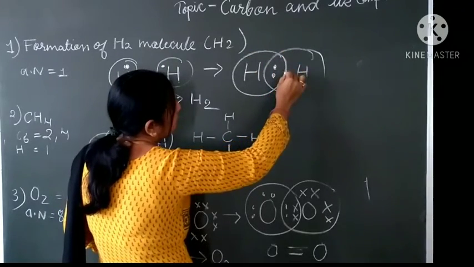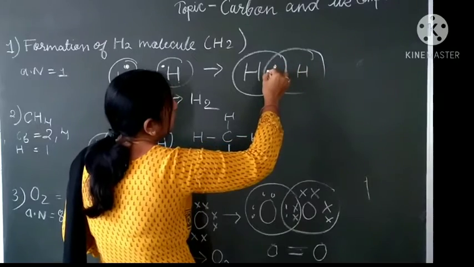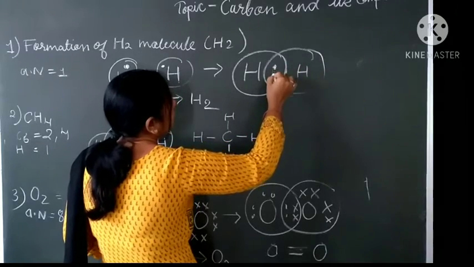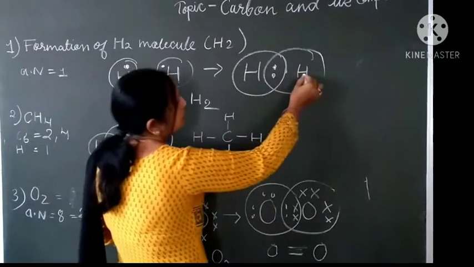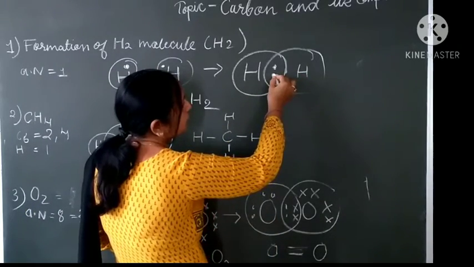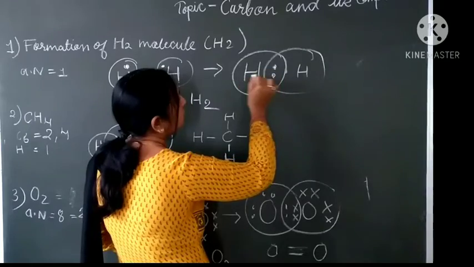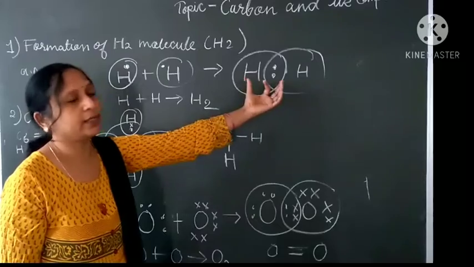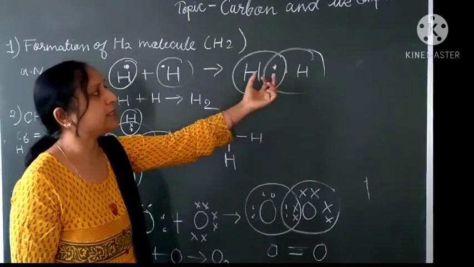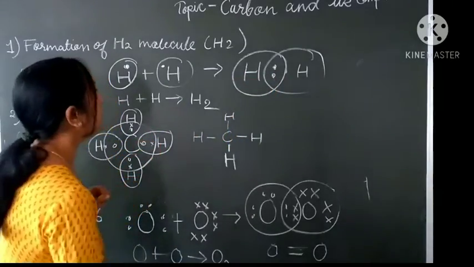This hydrogen will take 1 electron and the other hydrogen will take 1 electron. So they will share 1 electron with each other. This hydrogen will also get the noble gas configuration of 2 and the other hydrogen will also get the noble gas configuration of 2. So both hydrogen atoms will attain stability and form a hydrogen molecule H2.